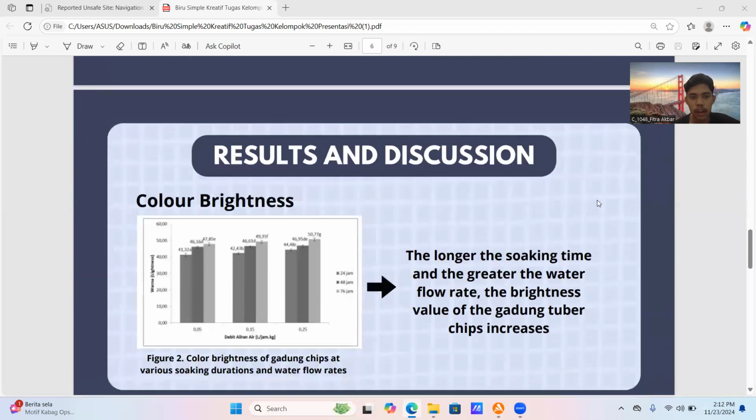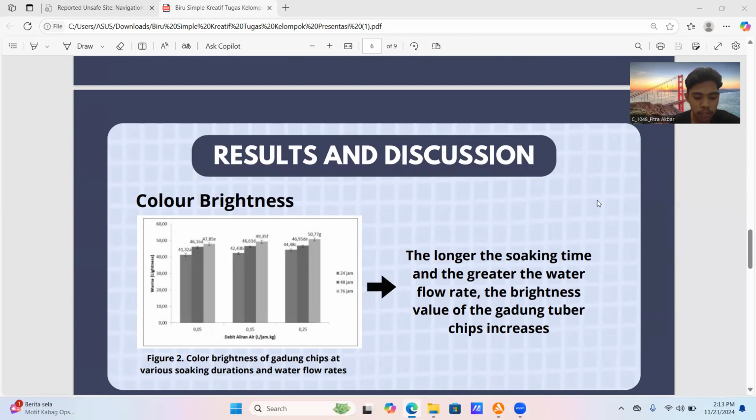The second, color brightness. The highest color brightness value of gadung chips is found at a water flow rate of 0.25 liter per hour per kilogram with a soaking time of 72 hours, at 50.17%, while the lowest color brightness value is at 0.05 liter per hour per kilogram with a soaking time of 24 hours, at 40.32%.